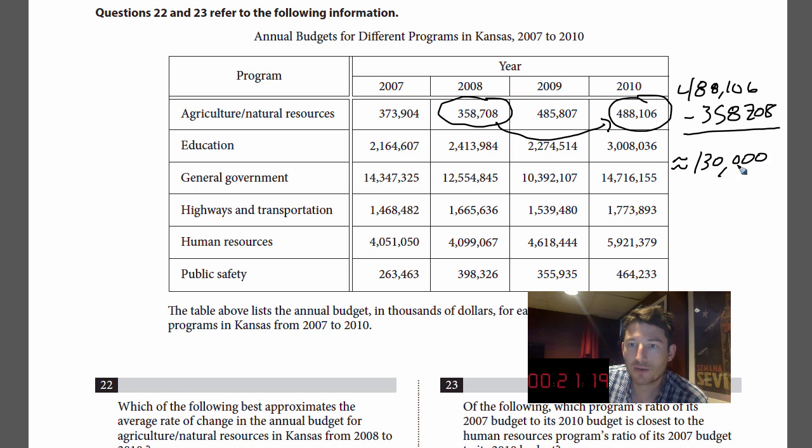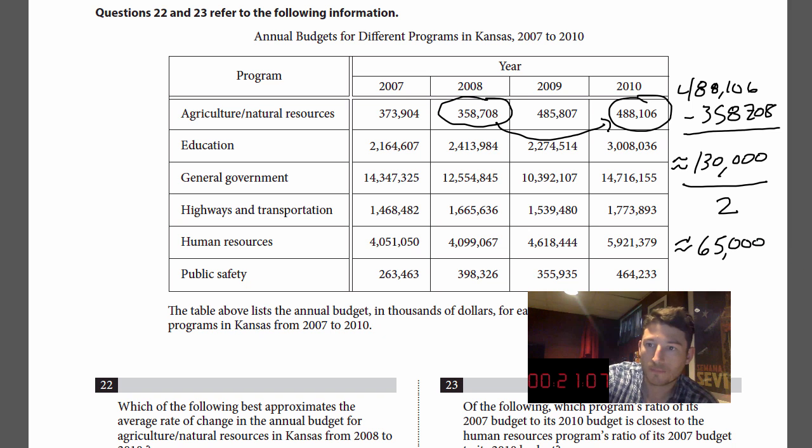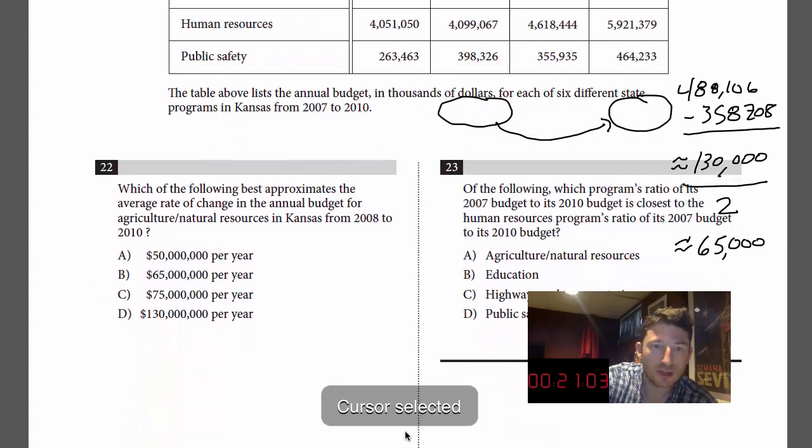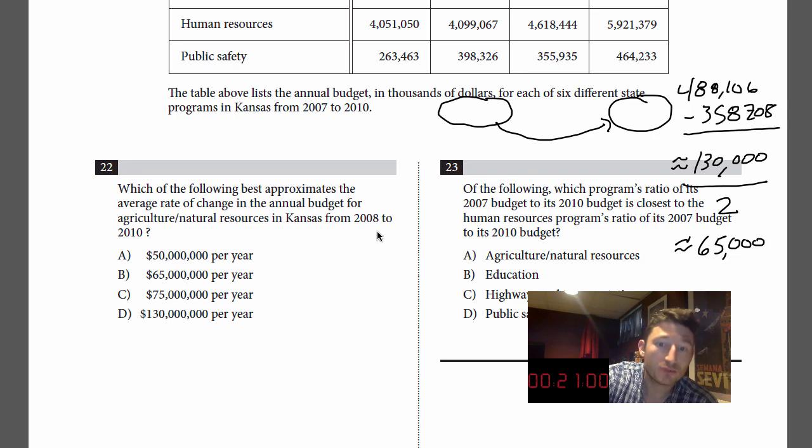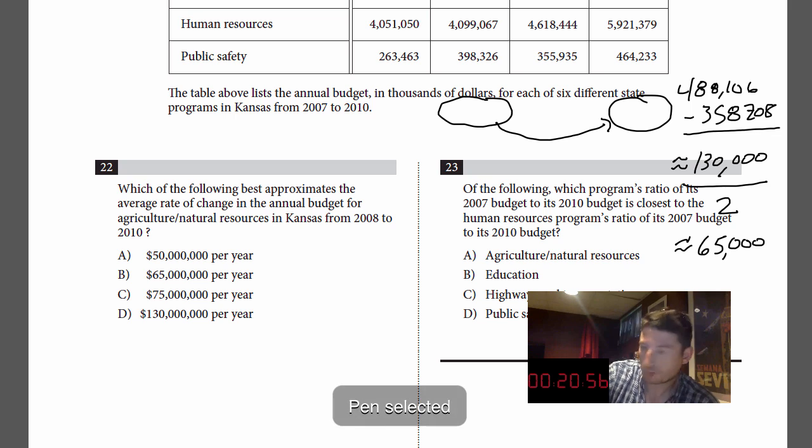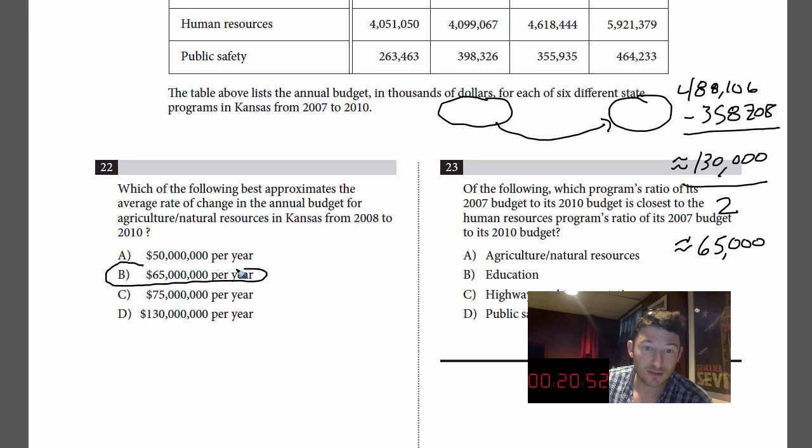And how many years is that over? We went from 2008 to 2009, 2009 to 2010, so we're dividing by 2 years, so it's about 65,000 per year. Let's just make sure that we're answering the question. The rate of change from 2008 to 2010 is pretty straightforward. You just want to know change over the amount of years. That's all you're finding. Choice B.